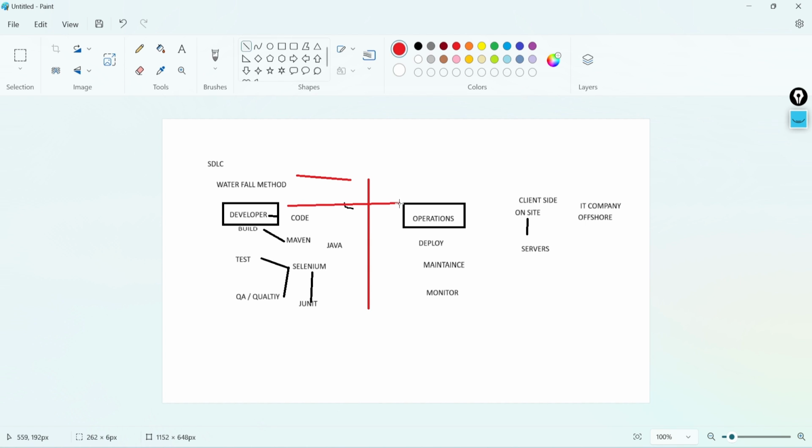They used to blame them, and developers used to do vice versa. They used to blame them. The issue they were facing was the blame issues.